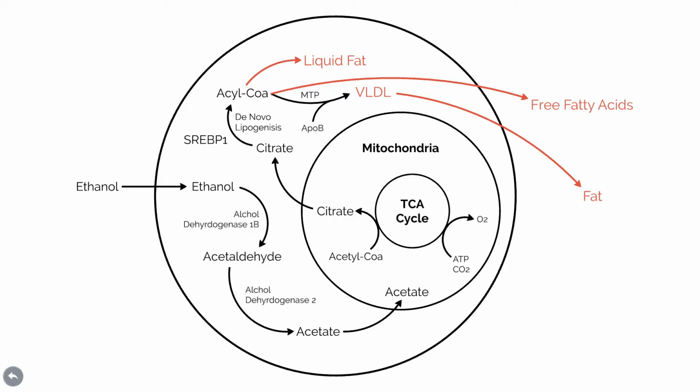Interestingly, the metabolization of fructose is almost identical to that of ethanol, also known as drinking alcohol. Ethanol is processed in different parts of the body, but about 80% is processed by the liver. Ethanol gets converted into acetate, which goes through the same TCA cycle and produces citrate. Like before, the citrate gets converted into VLDL, which is stored in fat tissue. Fat exits the liver as free fatty acids, and fat accumulates in the liver.